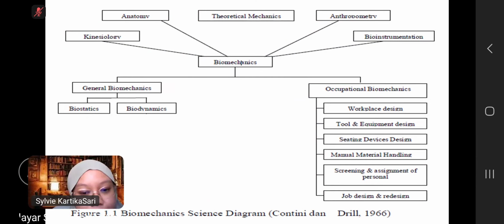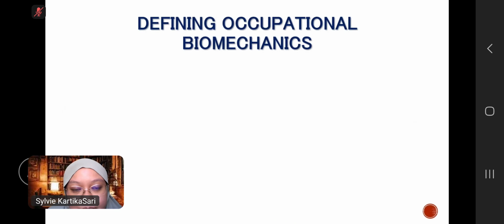Screening and assessment of personnel, job design and redesign are related to the subject of human resource management, which we can study there. In the industrial engineering department, we provide that subject, so don't worry.